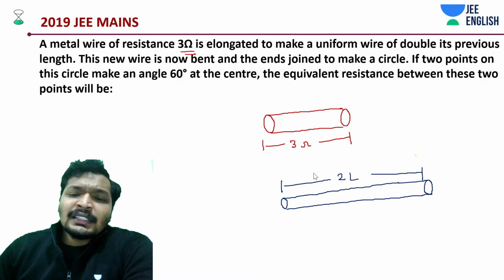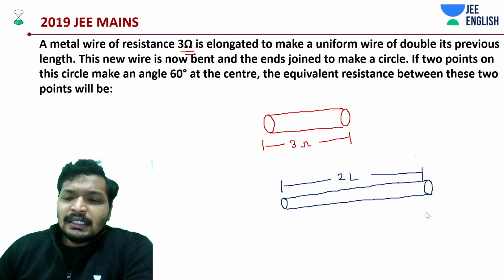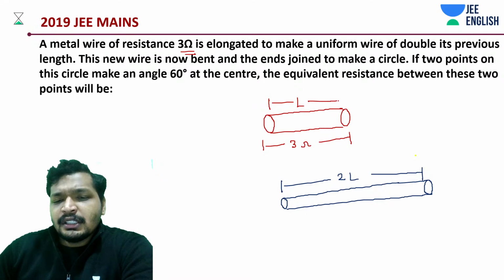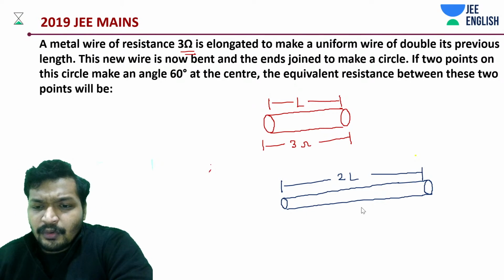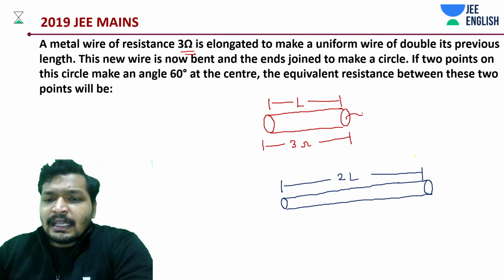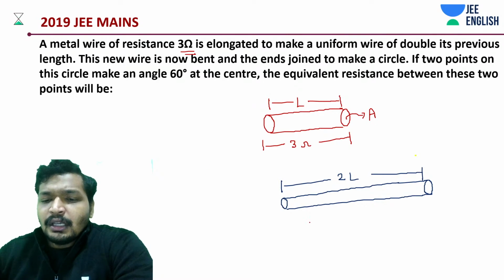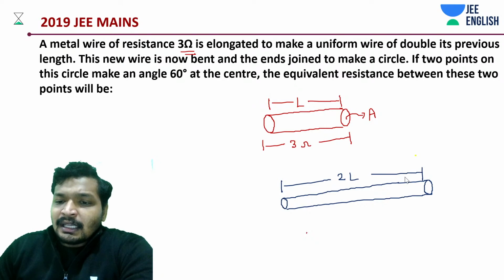You need to understand one thing. The basic concept is the same in all kinds of questions. Understand the concept. It's a very simple thing. And this has an area A. Now think about the new area.